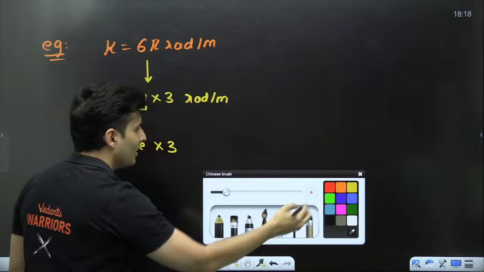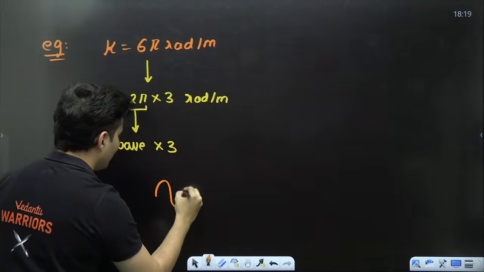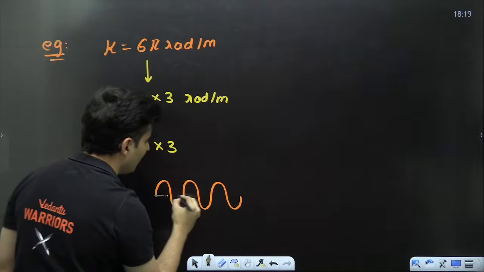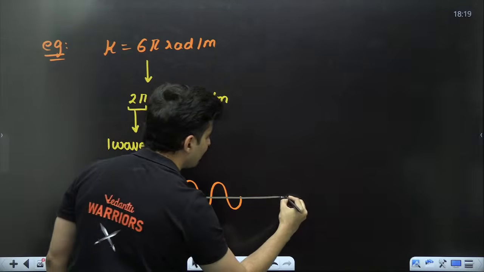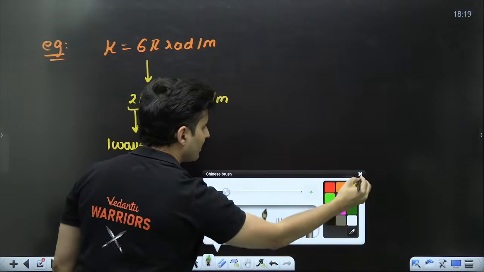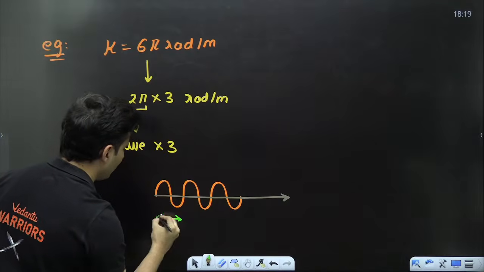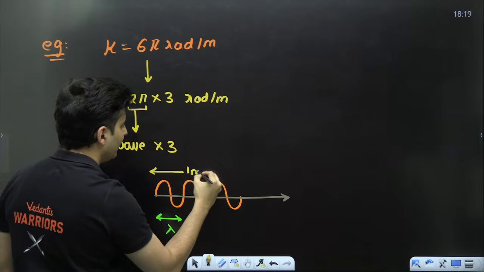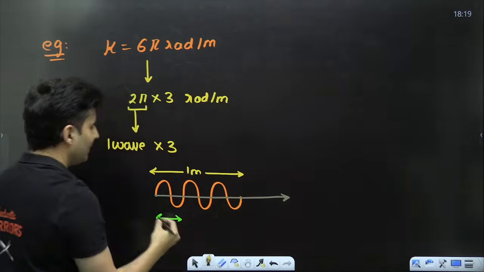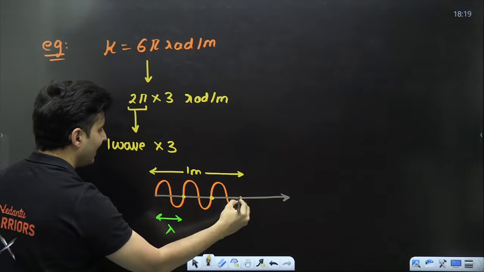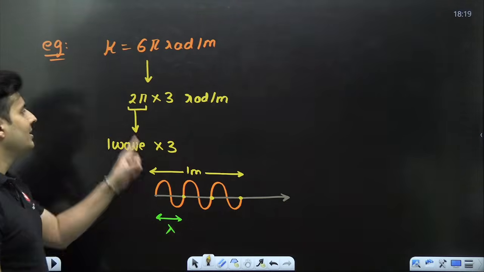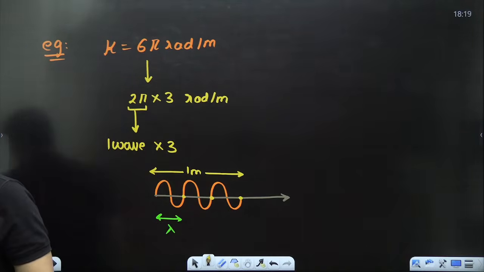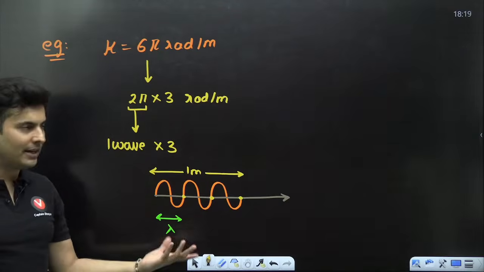So my dear students, if you draw 1 meter, how many waves are there in it? 3 waves are there in it. This would be the wavelength, obviously, but this much is 1 meter. In that 1 meter, 1, 2 and 3. 3 waves are there. That is the meaning of it. Are you now getting a feel of this value of K, my dear students?